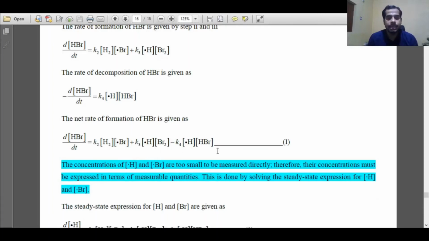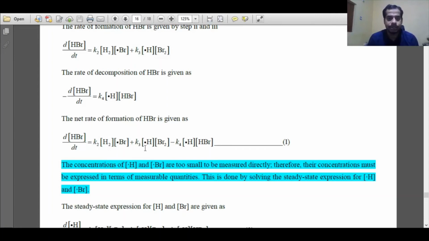So we have set up the rate law for the product. Now you have to apply steady state approximation to the intermediates. From steady state approximation, we'll find out the concentration of intermediates. We'll use those concentrations of intermediates in this equation 1 to find out the concentration of HBr, the concentration of product.